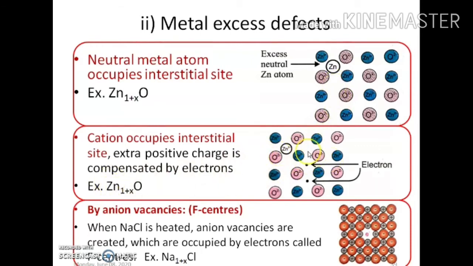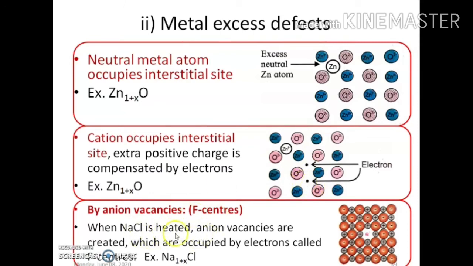The difference between the first and second type is, in the first case there is an extra neutral zinc atom, but here there is an extra zinc cation. If these two extra electrons are not there, then there will be an imbalance between positive and negative charges, and this imbalance is compensated by extra electrons. So the positive charge of this extra cation is compensated by two extra electrons.